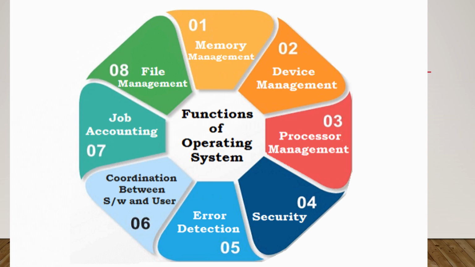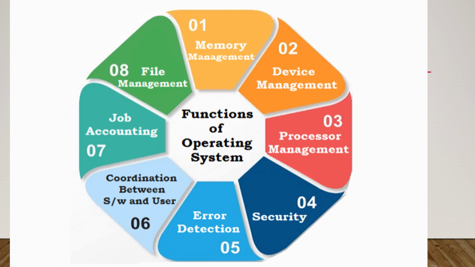Functions of an operating system. The operating system has many functions like memory management, device management, processor management, security management, error detection, job accounting, and file management. Memory management: the operating system allocates memory to a process when the process requests it and deallocates the memory when the process has terminated or is performing an I/O operation.